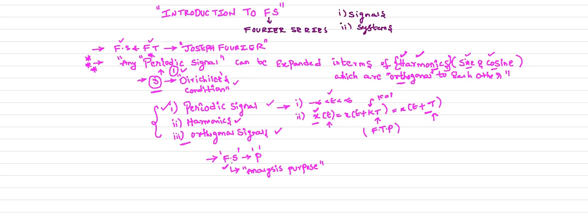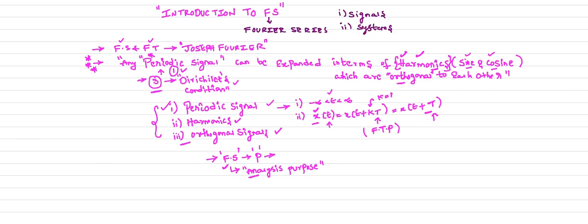Now with the help of the Fourier series expansion, we can easily analyze the harmonics present in the signal, which harmonics are dominant, which harmonics are not dominant. If the harmonics are dominant, how can we remove those harmonics from the signal? That analysis we are going to perform using the Fourier series. And when it comes to the representations, Fourier series is only applicable for the periodic signals.